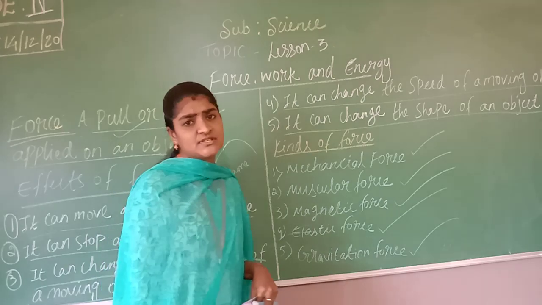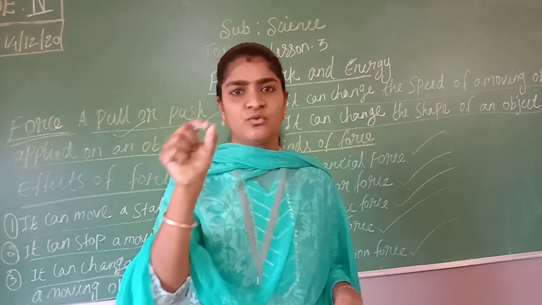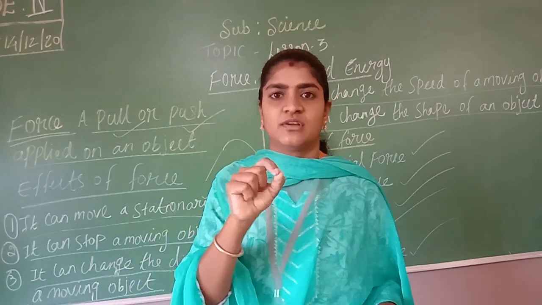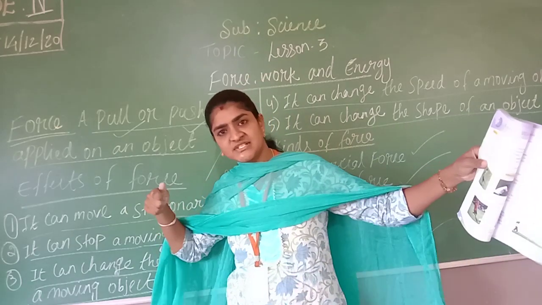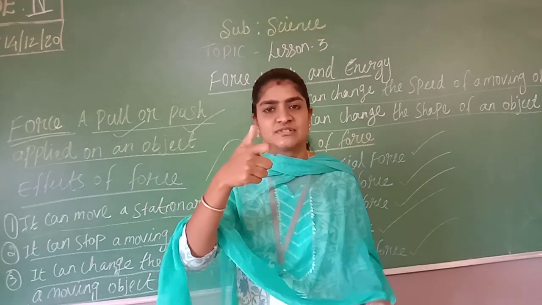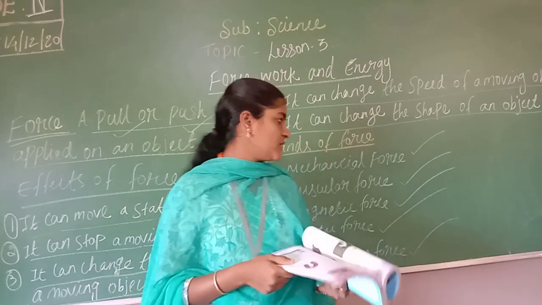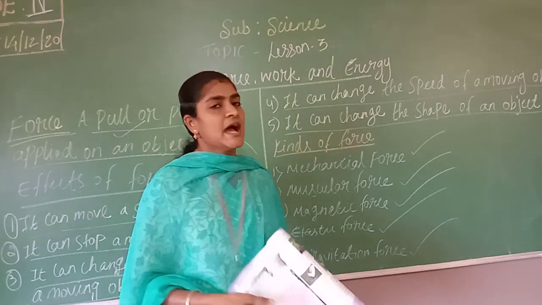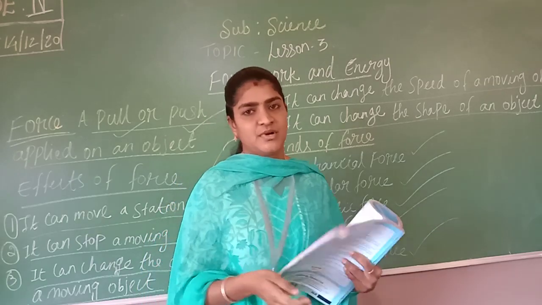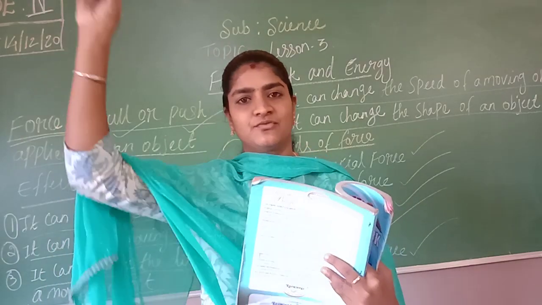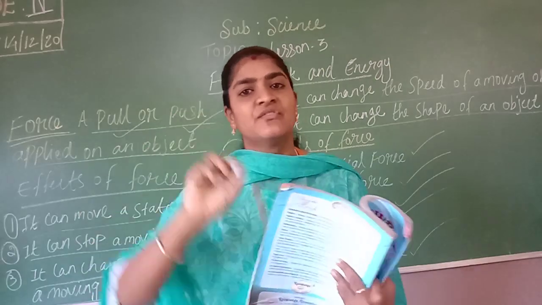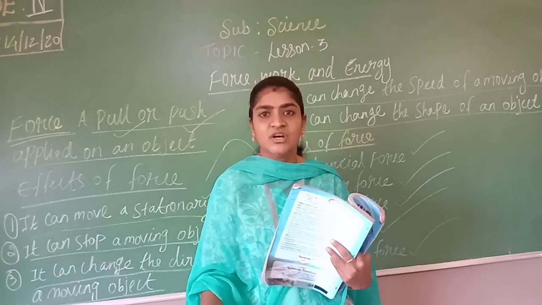Next, elastic force. What is the catapult? We keep one small wooden piece or a chalk, whatever it is, and if we stretch the elastic and leave it, it will move a little far distance. So that is called elastic force. And the fifth one is gravitational force. Whatever is falling from the top or wherever it is, finally it will go and reach the ground.